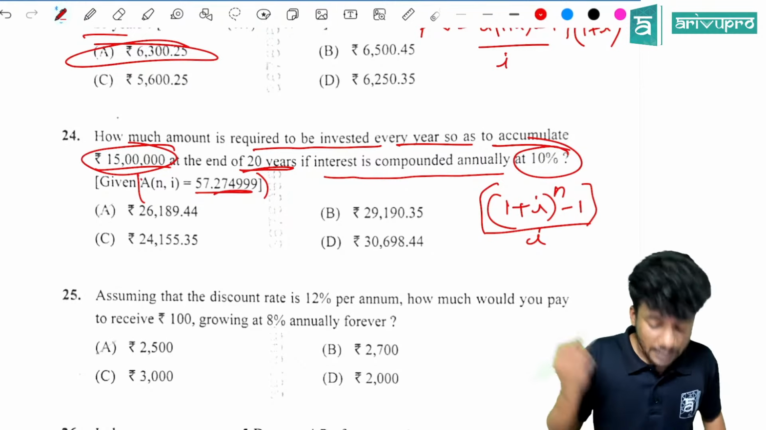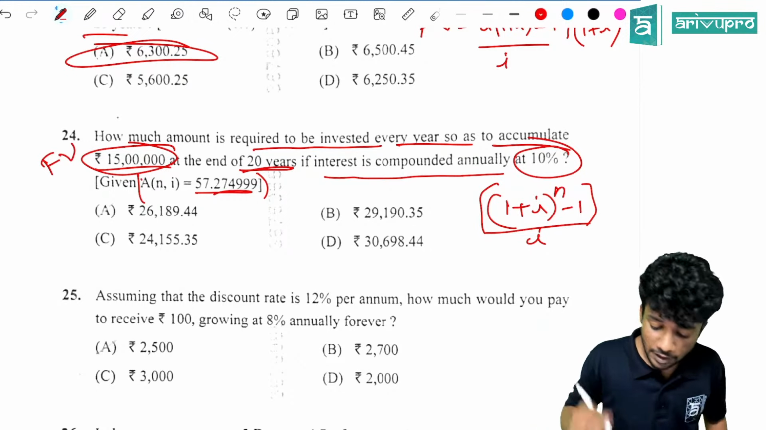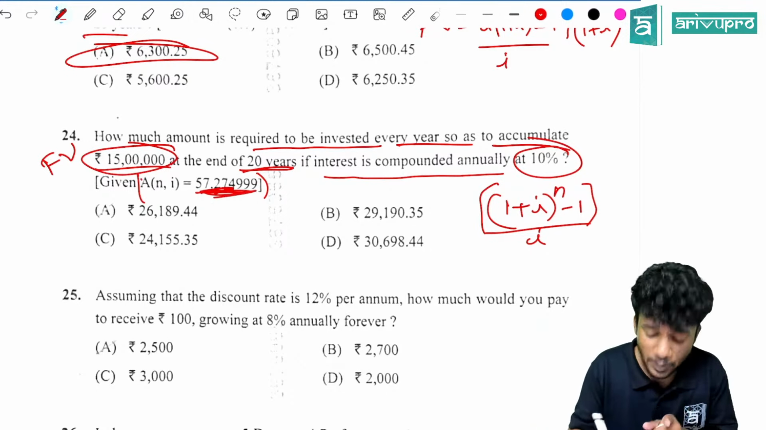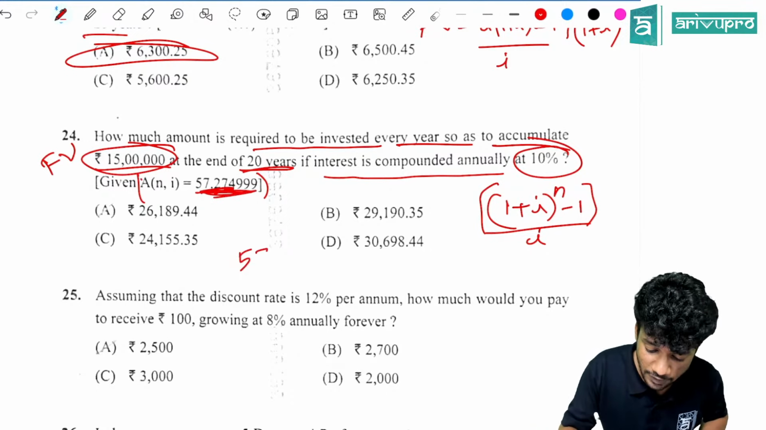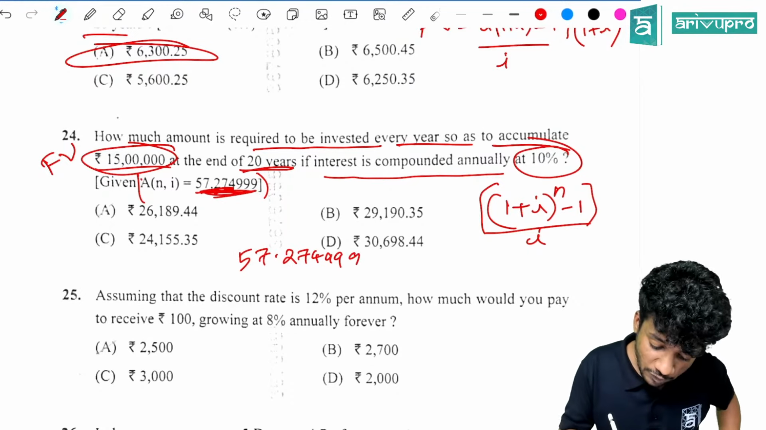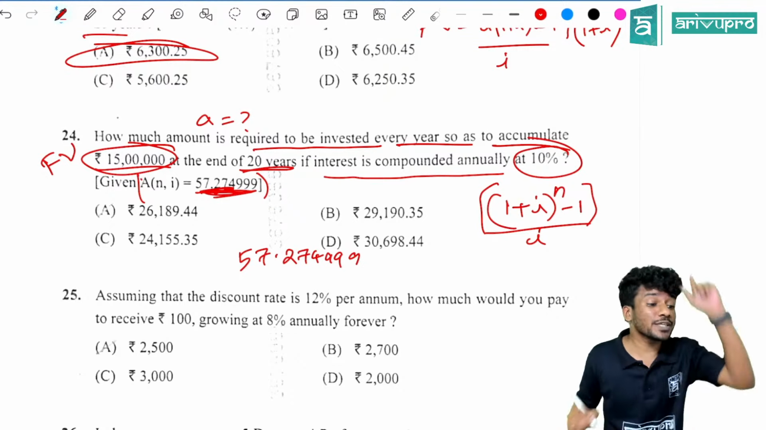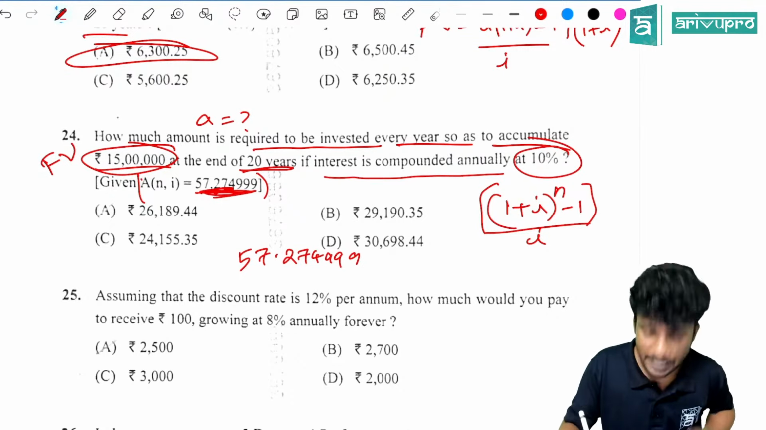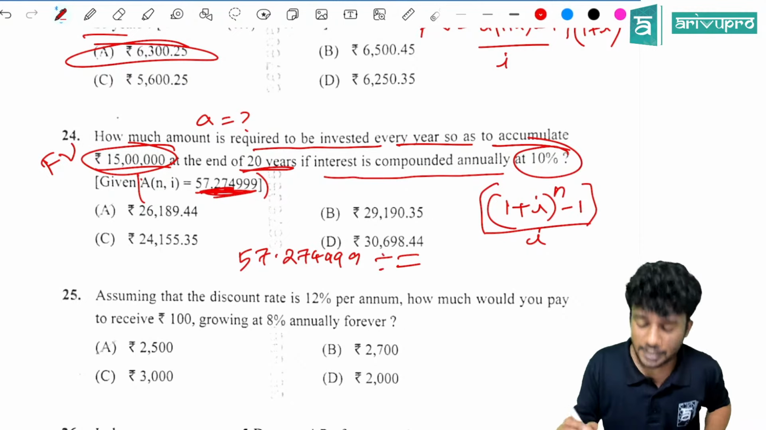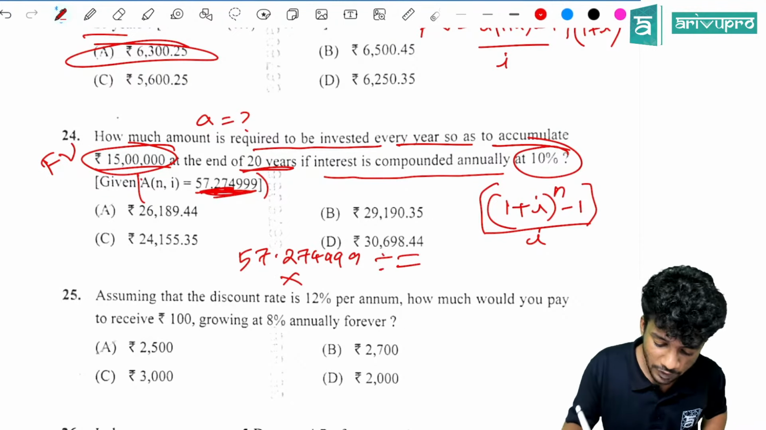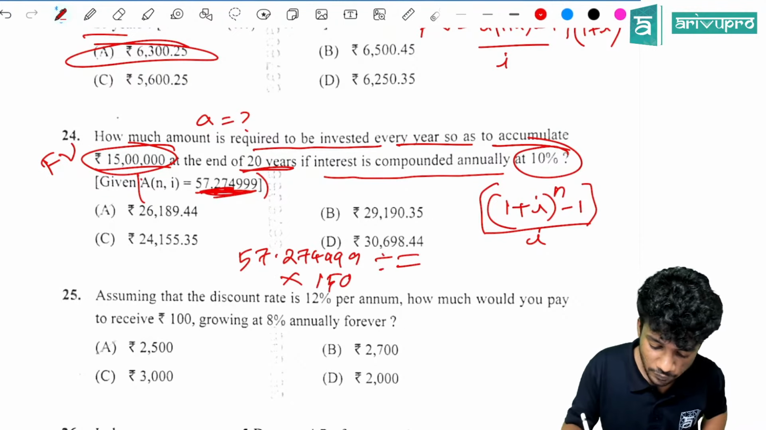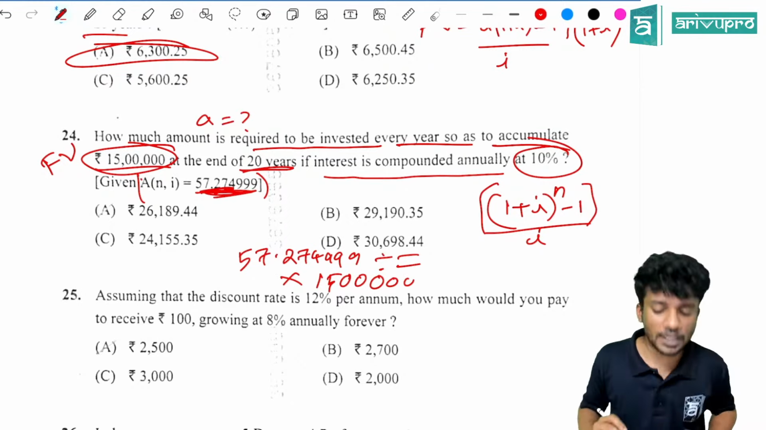They have given the FV value also, 15 lakh. So type this value, 57.274999, on your calculator. Then what do you need to find? You need to find the A value, the annuity amount. So type this, then divided by, equal to, then multiply it with 15 lakh. That will give you the answer.